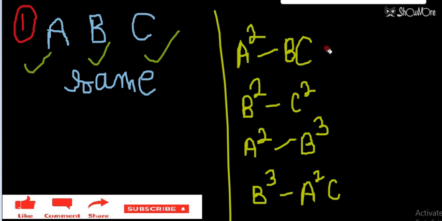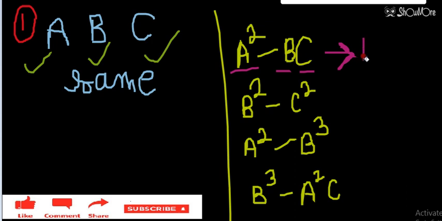So see the first option. If the dimension of A is the same as B and C, here you can see A raised to the power 2 is there. What I am doing here is for my understanding only. You are not allowed to write these things in the exam.